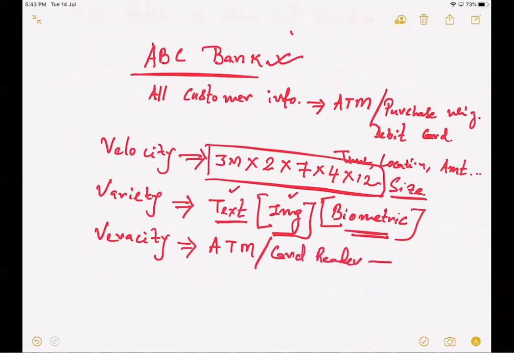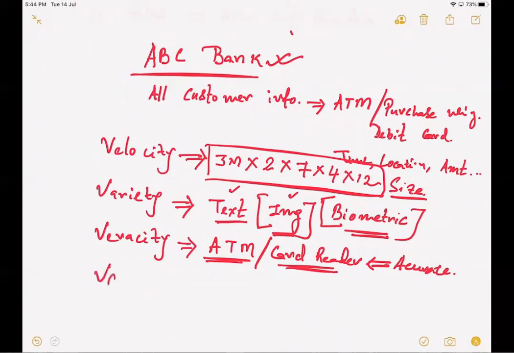That means this data is expected to be very, very accurate. If there are some problems in these card readers or ATM machines which can corrupt the data, then this data cannot be used for making any decisions. So obviously that data is of no use and cannot be considered under big data.